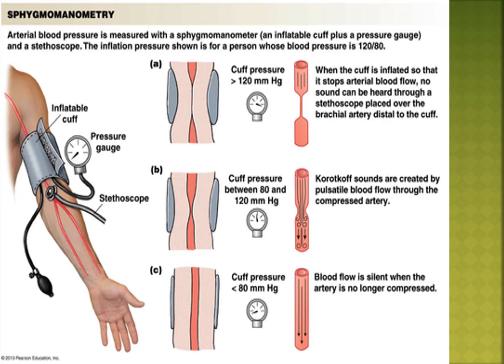After that, from all parts of the body, the inferior vena cava and superior vena cava collect deoxygenated blood.